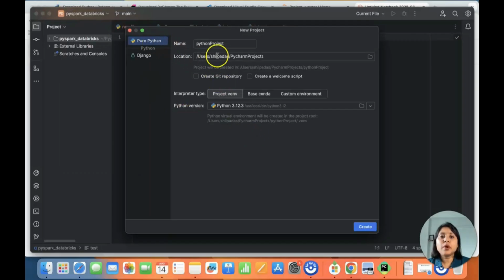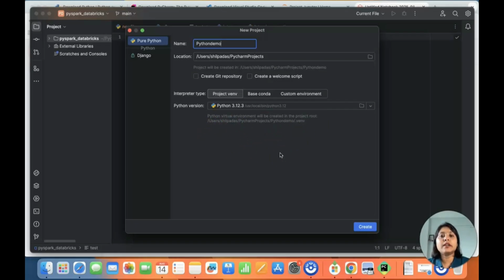Okay, so in this new project, I can save this particular project in any location. Let me name this Python demo. In this particular project, I will be writing all my code. I have my interpreter here, which is my Python 3.12 version that I will be using. And if you have Anaconda, you can also integrate it with PyCharm, and use the Python provided by the Anaconda platform. It will create a Python virtual environment in the Python root directory, and this venv environment is created. I will explain what this virtual environment is in the coming videos.